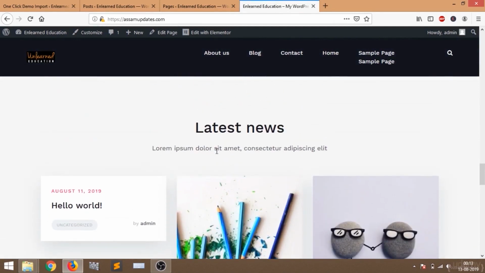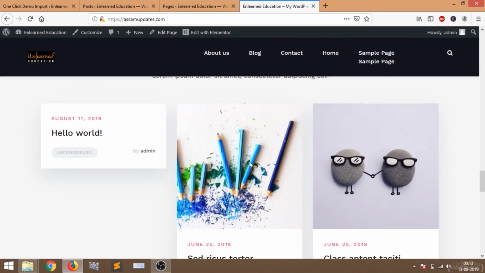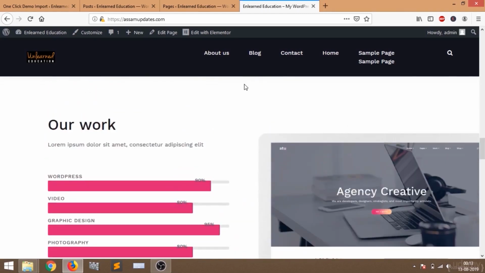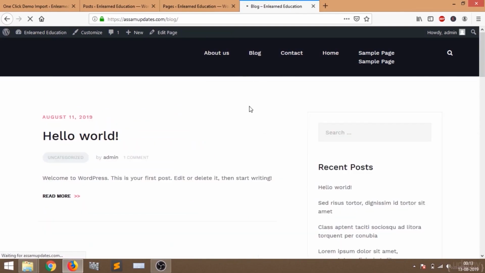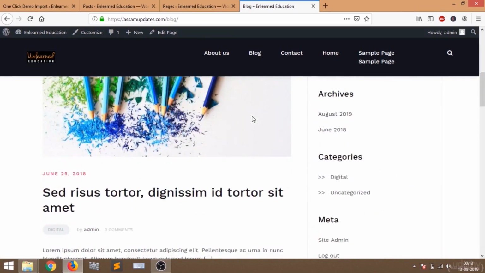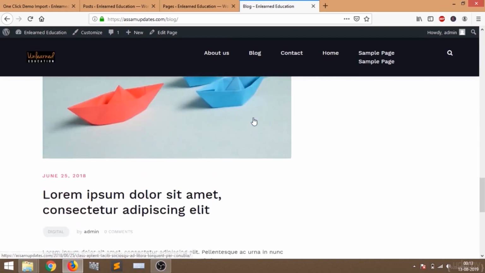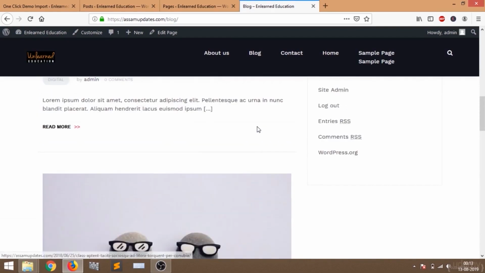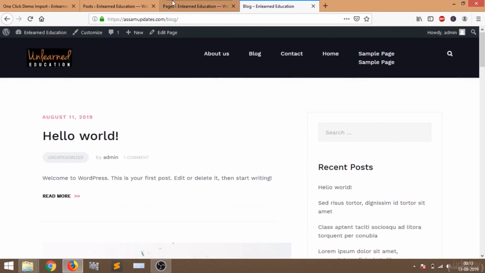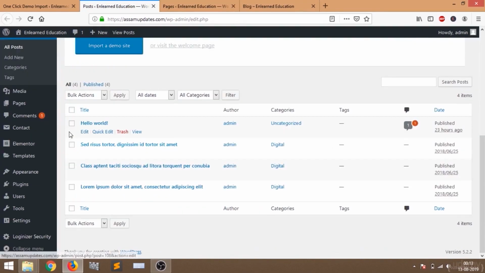Scroll down below and here you can see the latest news section, or you can go to the blog. Just click on blog and you will see all your blog posts. These are all the demo posts, and we are going to delete all of them. I'm going to select all the posts except one, just to show you how it will look. I'll select move to trash and click apply.